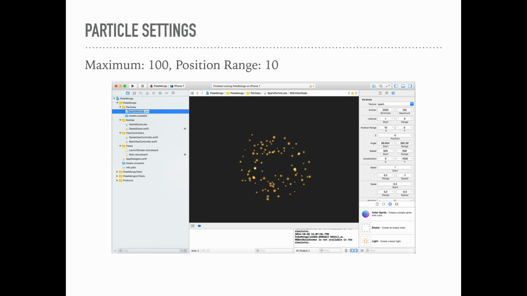And then when you get into your particle file, this actually animates so you can see the explosions. There. And then you can mess with all the settings on the right-hand side. There's all kinds of stuff you can do with these, and you just kind of play around until you get something you like. So the two things I changed were the emitter maximum to make there less particles flying about, and the position range. So that kind of gave me the feeling that I liked.